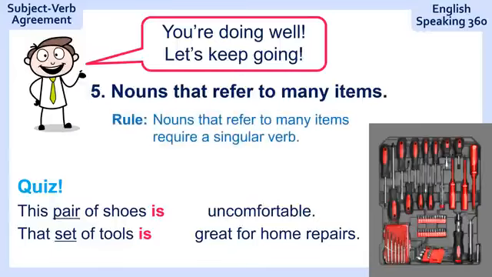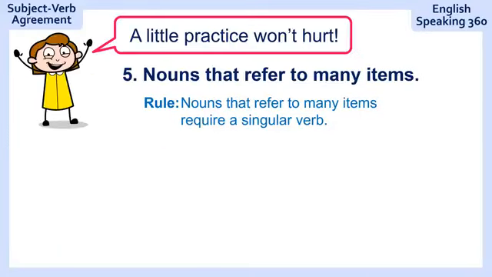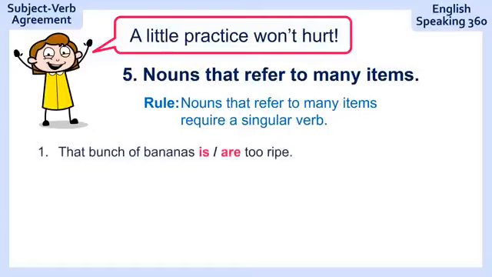Here's the rule for you. Nouns that refer to many items require a singular verb because it's one pair of shoes. Even though there are 2 shoes in one pair, we focus on the pair. We focus on the set. A little practice won't hurt. Let's give it a try. That bunch of bananas, too ripe. Ready? That bunch of bananas is too ripe. A bunch, one bunch, many bananas in one bunch, but it's only one bunch.